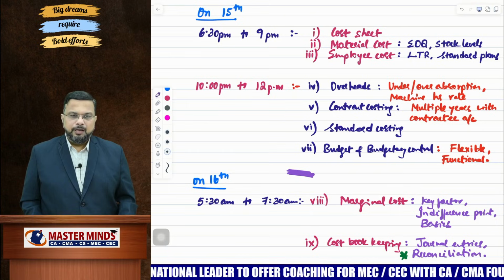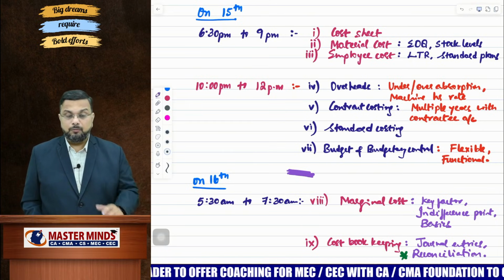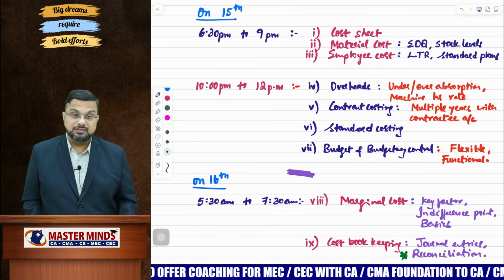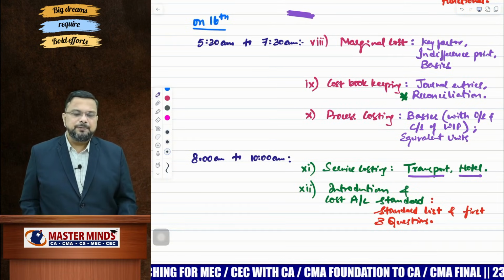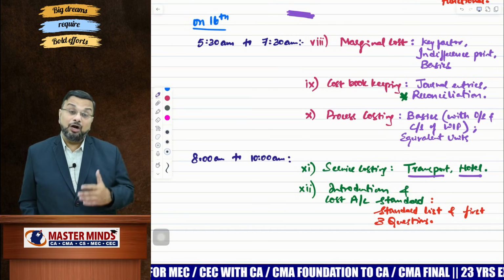That means what? You will be able to answer 42 marks. You need to write 70 marks, right? In section B, that is problems. Out of that, you can easily answer 42 marks. Remaining depends on the preparation of these. And please be thorough with the MCQs. I think you already are doing that.